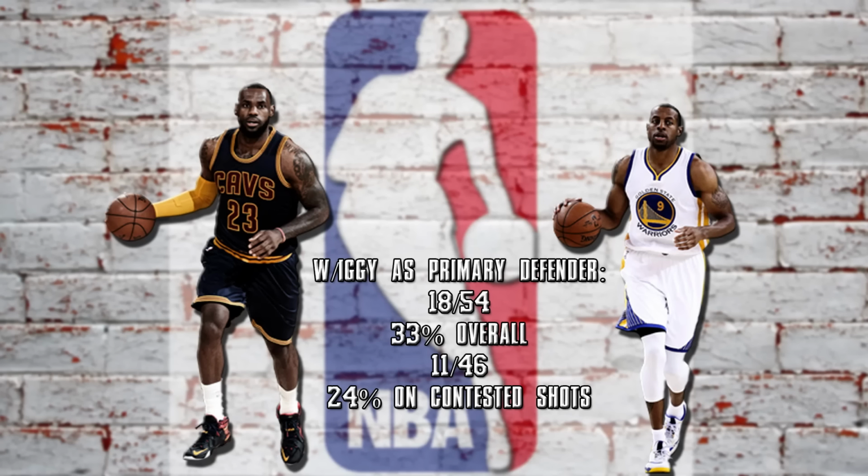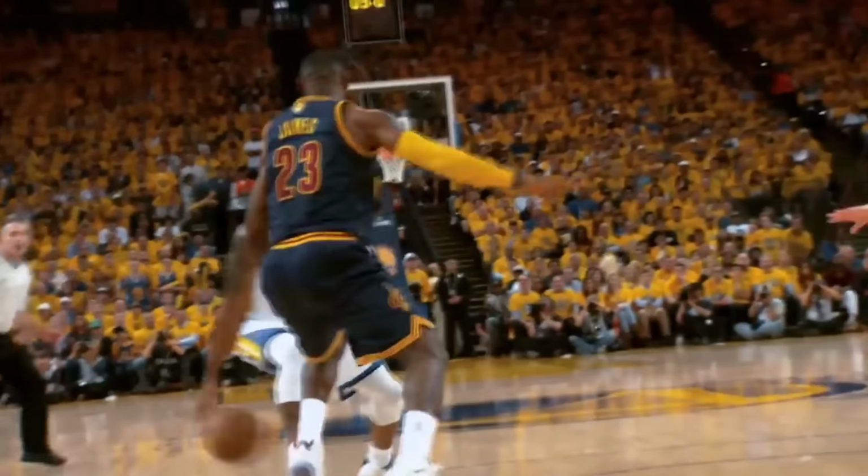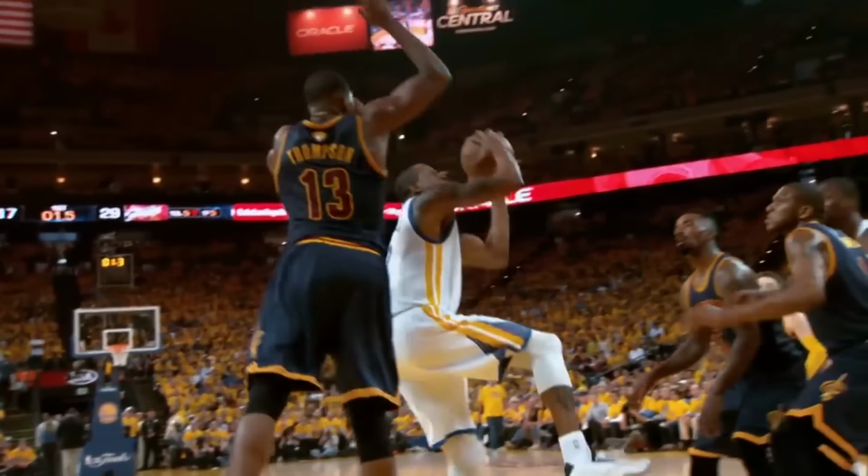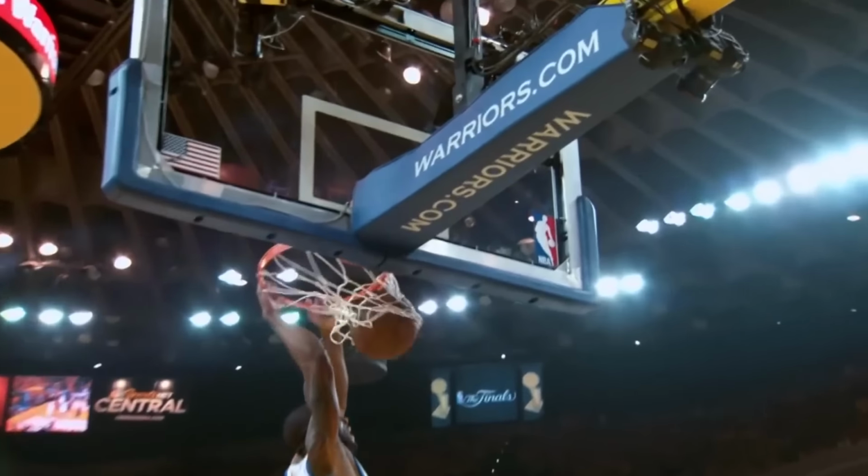Out of those 54 shots that LeBron took with Iggy guarding him, only 8 were uncontested. Of those contested shots, LeBron shot 11 of 46. To top this all off, Iggy averaged 16 points, 6 rebounds, and 4 assists, and shot 52% from the field while guarding the league's best player at his best.